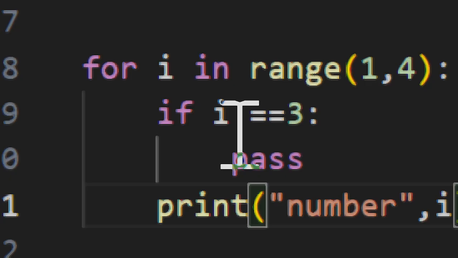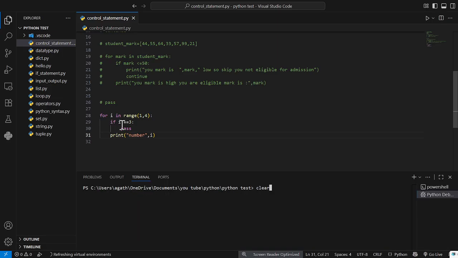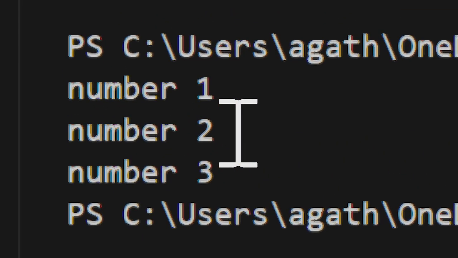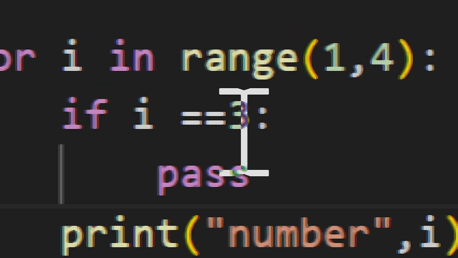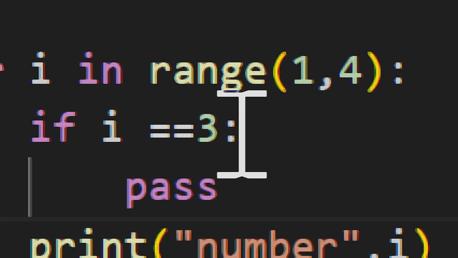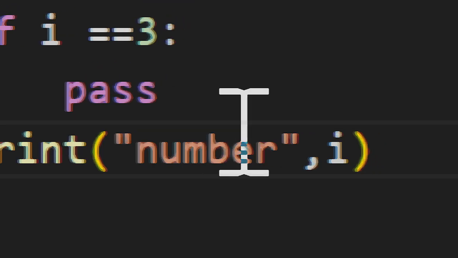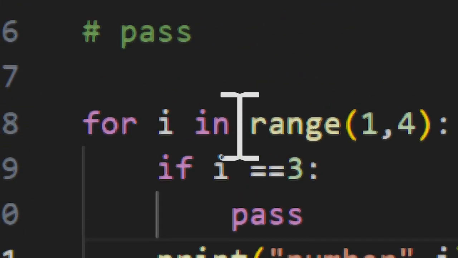So I run the code. Clear the terminal and run. You can see the print runs. The condition is satisfied when i equals 3, but nothing runs. This is a pass statement, for future use.